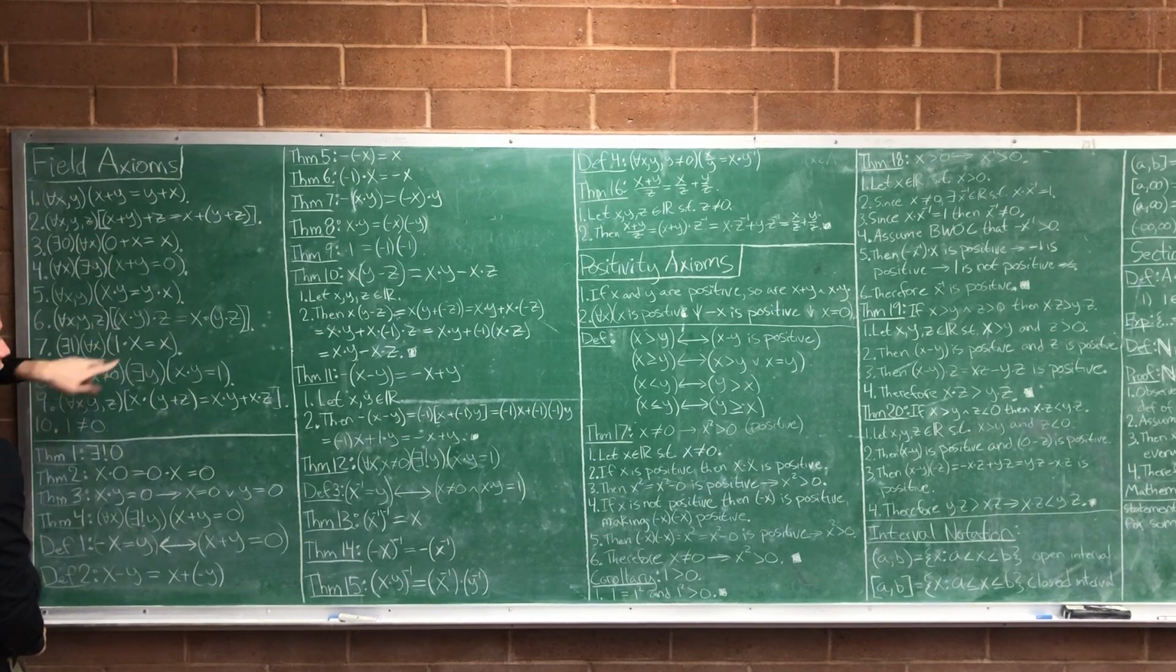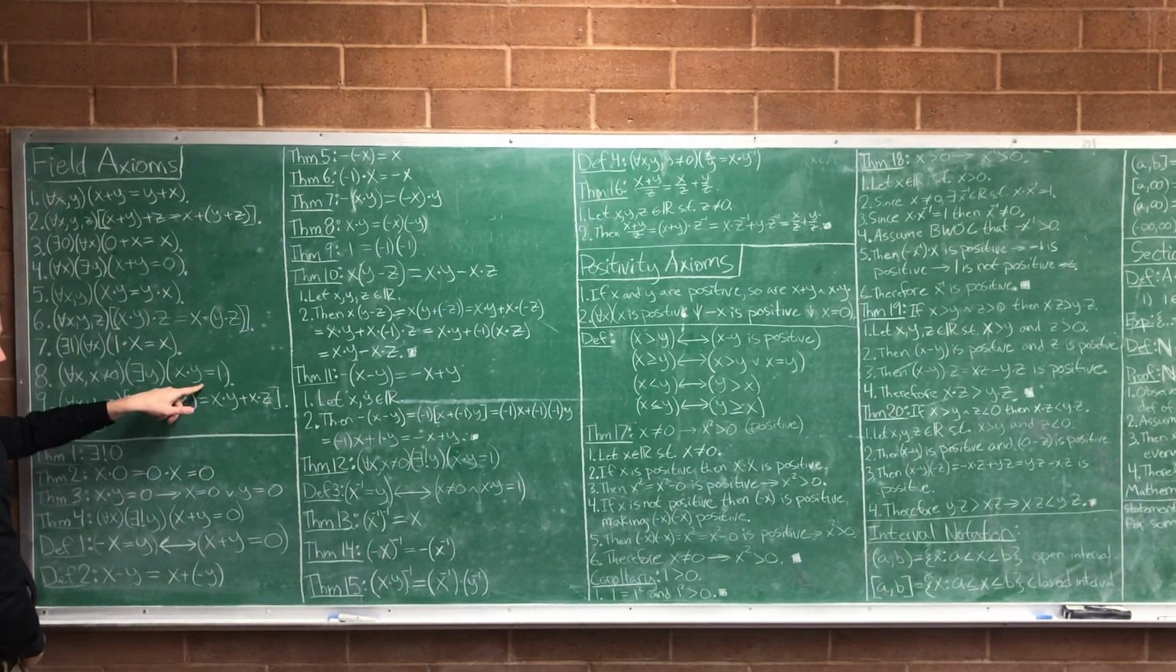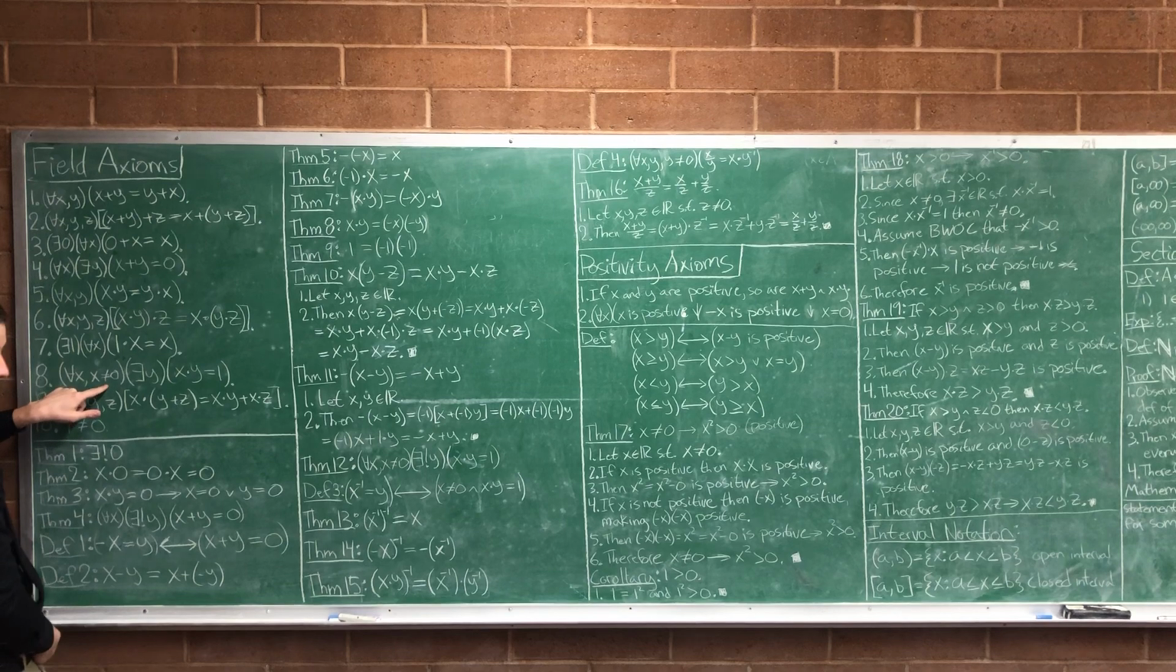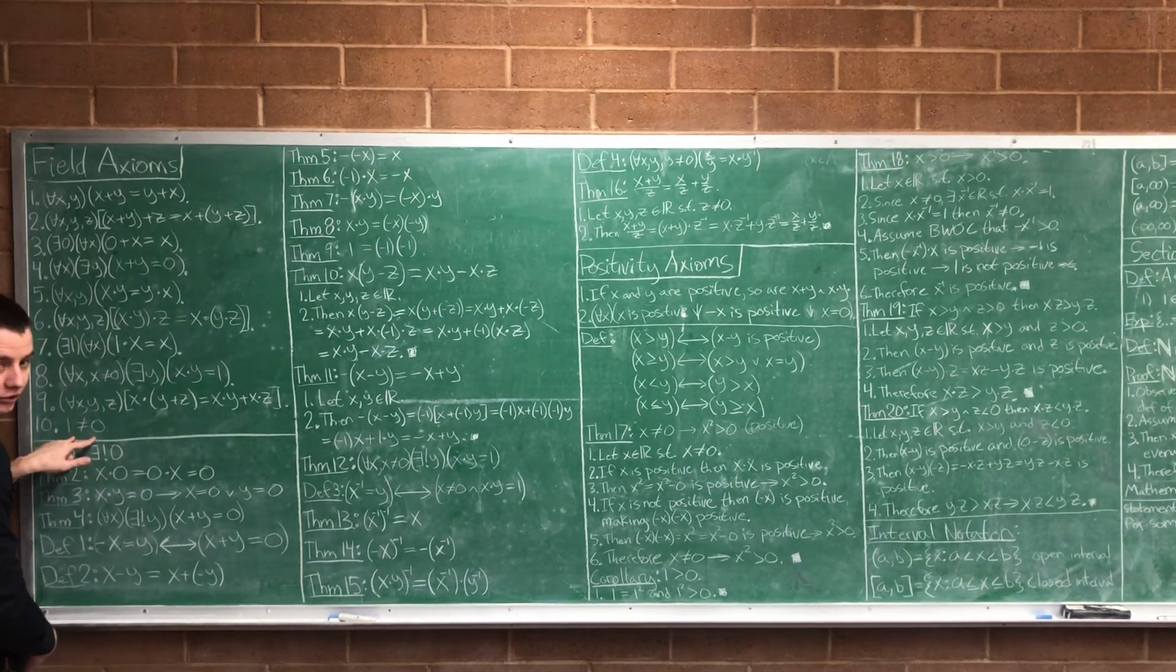Multiplication is commutative. Multiplication is associative. There is a multiplicative identity element. For every x, there's a multiplicative inverse element, as long as that x wasn't 0. This is how we distribute, and finally, 1's not equal to 0. Any questions with the axioms? Okay.